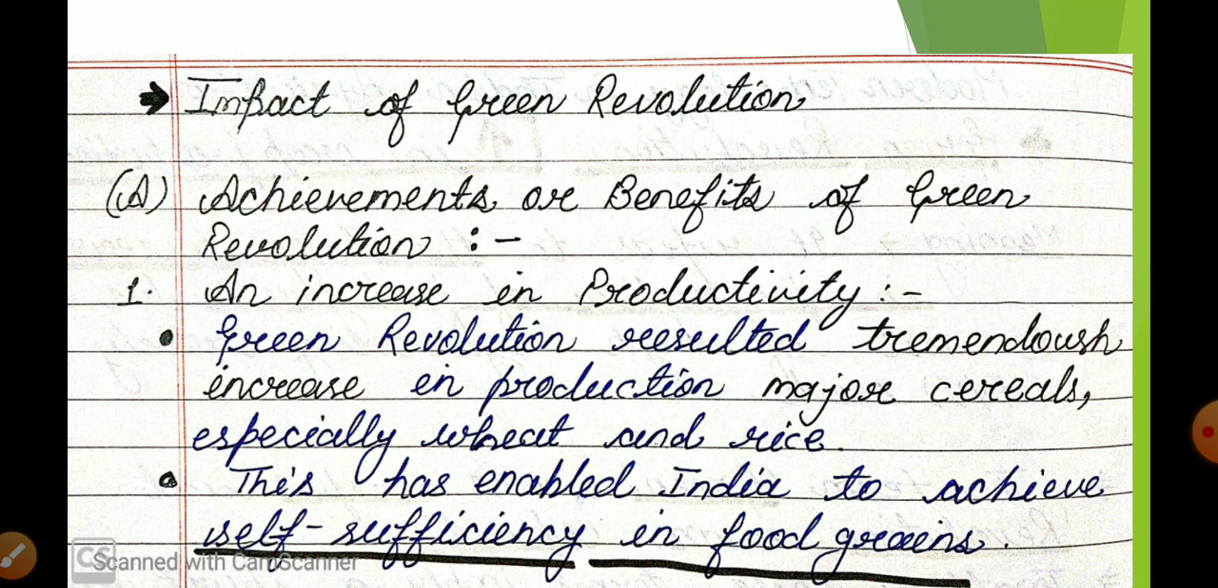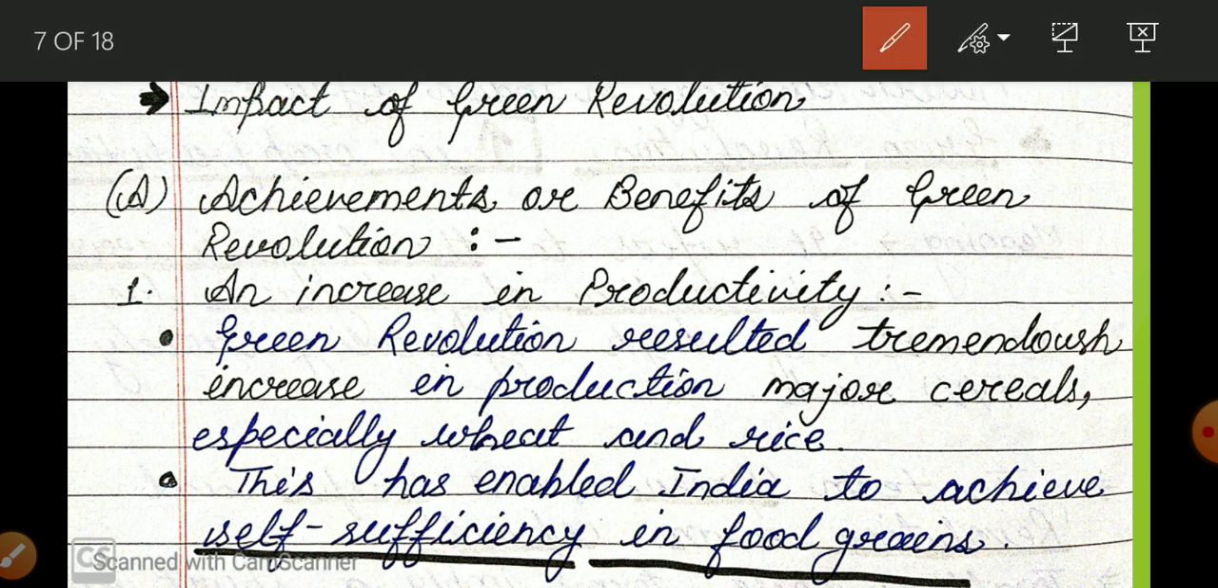So the first achievement, the first benefit, is a huge increase in production and productivity. So that is our first heading: increase in productivity. Before the green revolution, our production and productivity were both very low, and because of that we were importing wheat from America. We were not able to produce according to our nation's requirement.